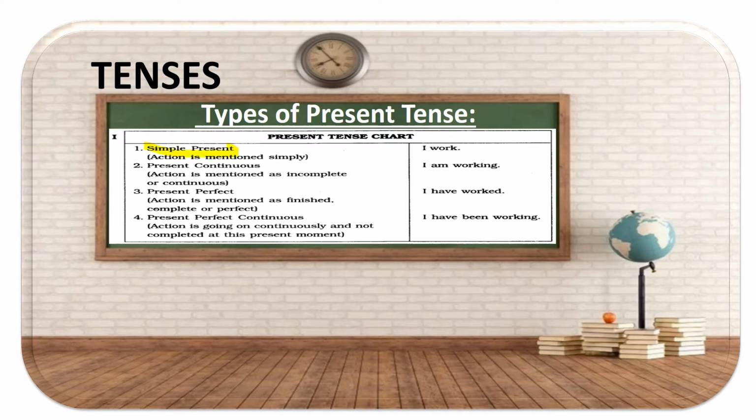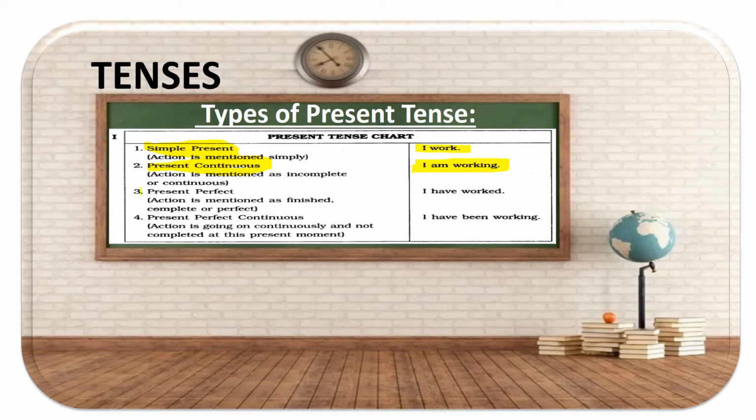Simple present says action is mentioned simply. So the example given is "I work." "I work" means I am somebody who's working. Present continuous is where I'm showing you the action is happening. Action is mentioned as incomplete. I have not finished working. I am still working. So it says "I am working."